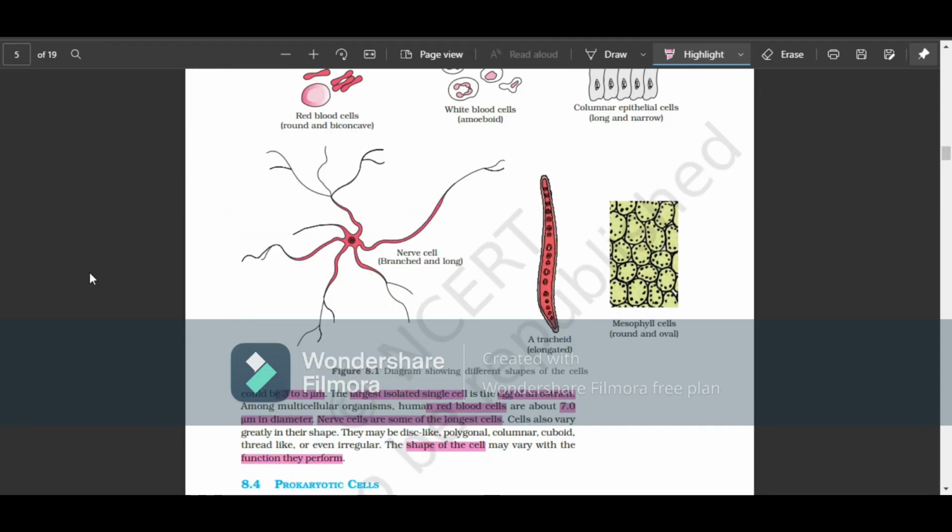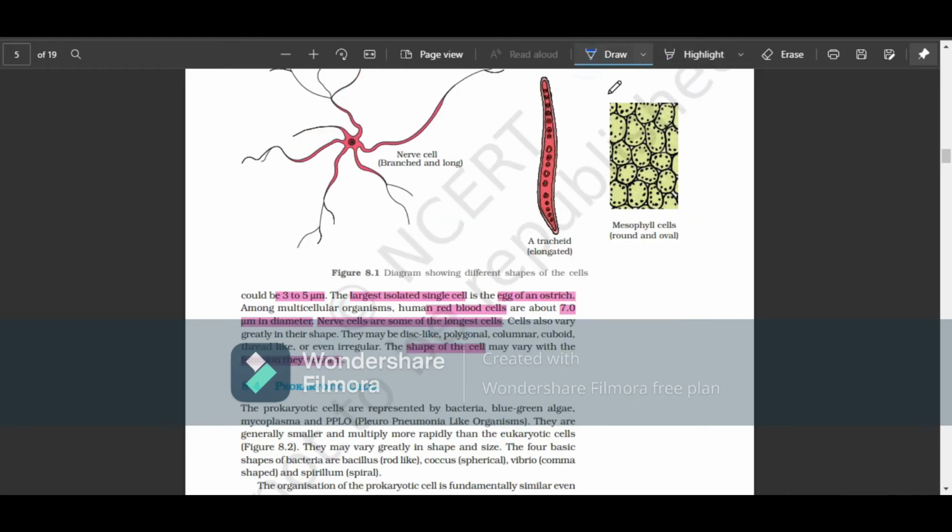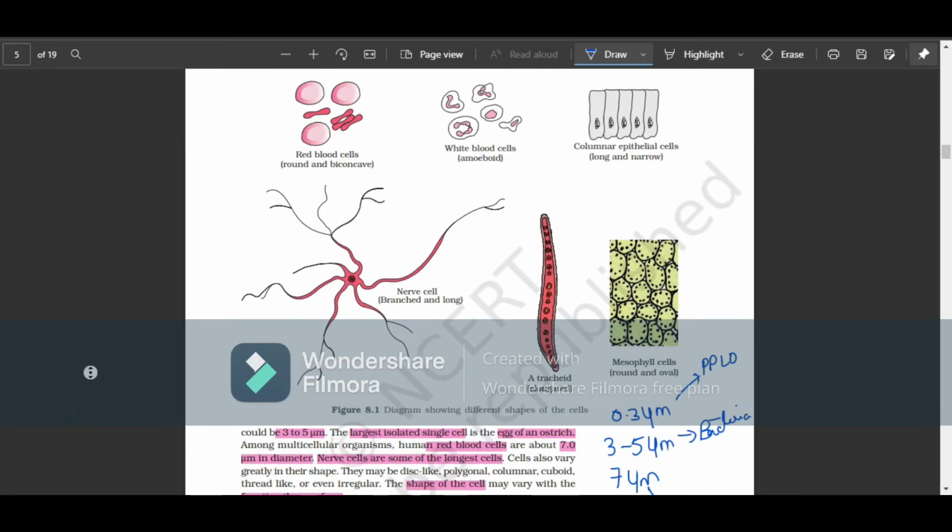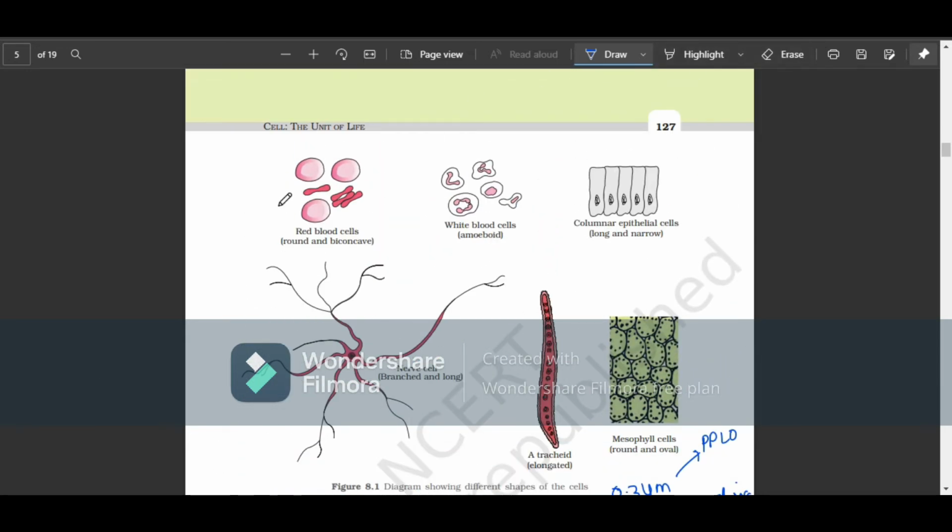To remember the numbers, just write 0.3 micrometers for PPLO, 3 to 5 micrometers for bacteria, and then 5 plus 2, 7 micrometers for human RBC.